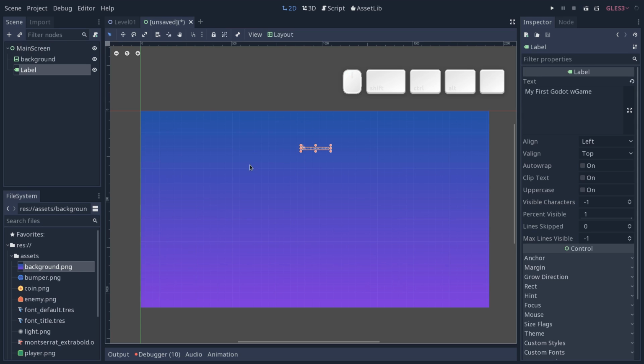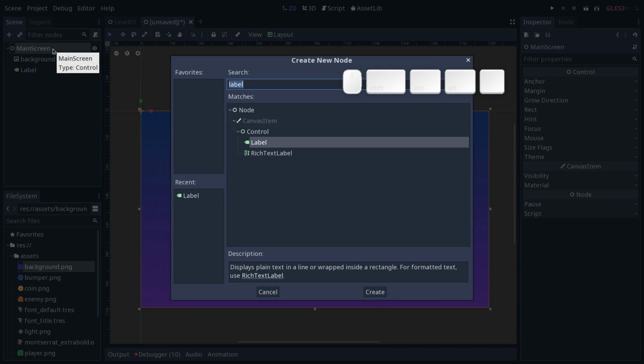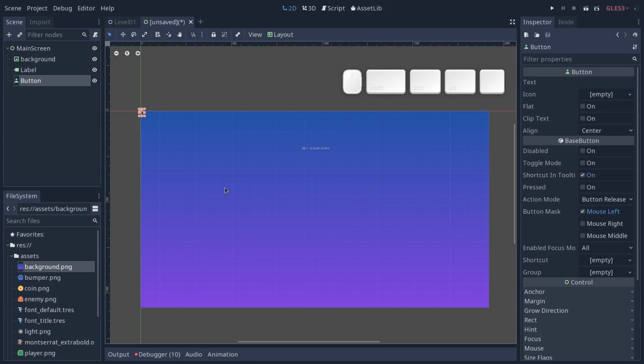Now we're going to add the buttons. So let's add a button. You want to press Ctrl A again, look for the button node and add that. Again, it gets added to the top left of the screen. We want to resize it a bit with the Select tool active, and we can add some text to the button as well. So you can call this one Play for the play button, and we're going to duplicate it.